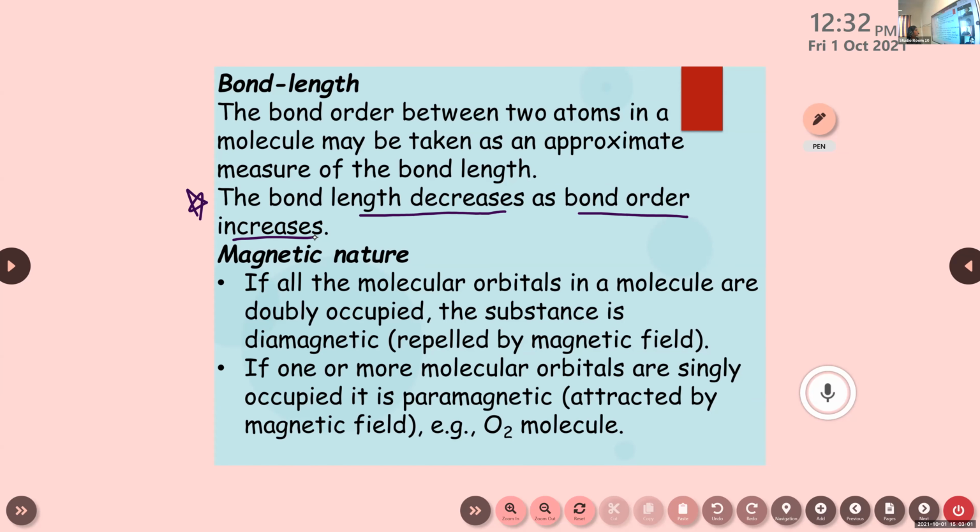The bond order between 2 atoms in a molecule may be taken as an approximate measure of the bond length. The bond length decreases as bond order increases. So if it is a double bond or triple bond, their bond strength increases, but their bond length will decrease. So the single bond has more bond length compared to that of double bond and triple bond.